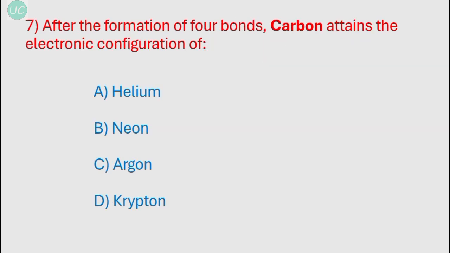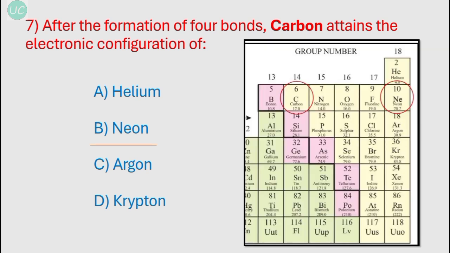Okay, our next question is, after the formation of four bonds, carbon attains the electronic configuration of. So these options, helium, neon, argon and krypton, these are the inert gases of group 18, and the correct option over here is option B, that is neon gas. Okay, let's look at this figure. This is a cutout of a periodic table, and you can see carbon is in the 14th group, and once it forms four bonds, its octet is complete, and its electronic configuration becomes similar to the inert gas, that is neon gas. Okay, so the correct option over here is neon gas.